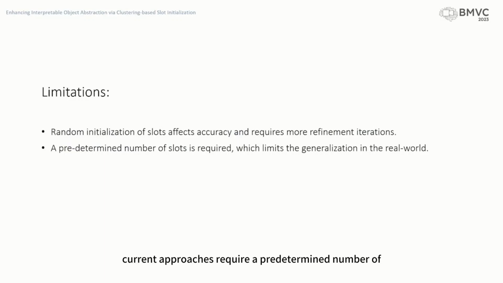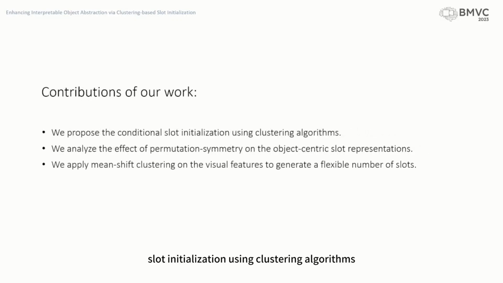Furthermore, current approaches require a predetermined number of slots from prior knowledge of the data, which limits the applicability in the real world. In our work, we propose conditional slot initialization using clustering algorithms instead of random initialization. We analyze the effect of permutation symmetry including invariance and equivariance on the object-centric slot representations, and apply mean-shift clustering on the visual features, which allows us to generate a flexible number of slots.